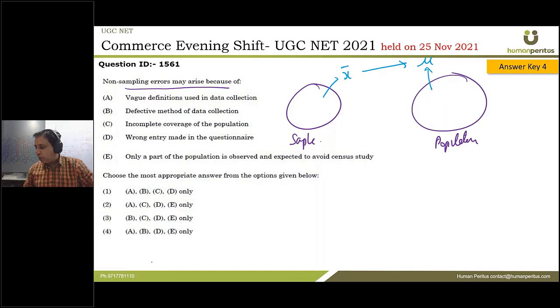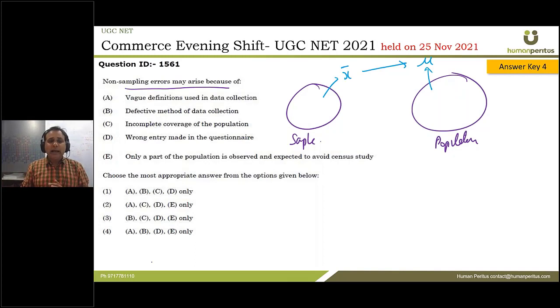So what can be non-sampling error? That we did not identify our problem properly, we did not design our question properly, our interview methods were not appropriate, we did not analyze the data properly, there was non-response error, the population was not well defined. These are all non-sampling errors.